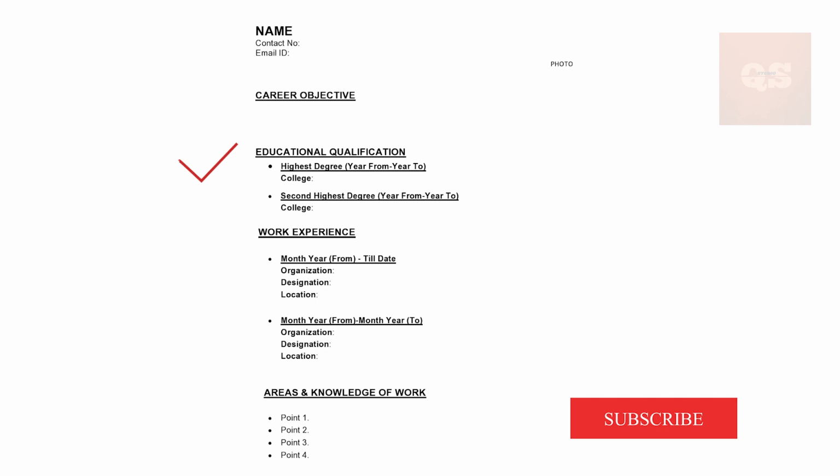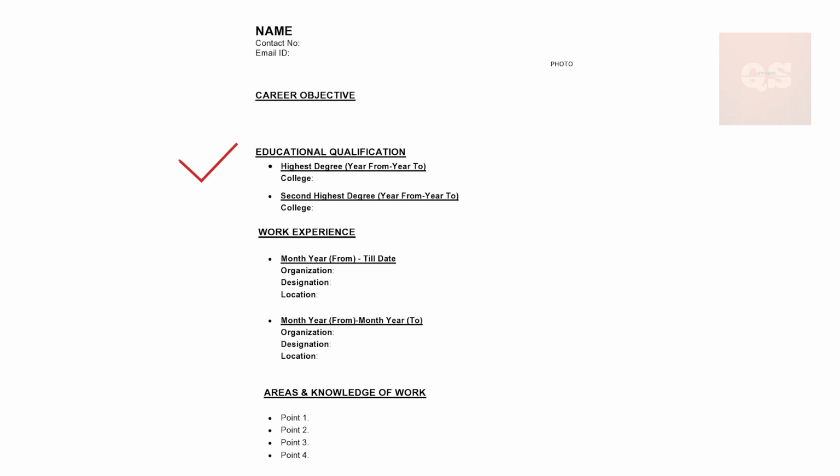In bullet points, you should first mention your latest educational qualification. If you have done your postgraduate, mention that. Then your graduate. Your school qualification is not required. Please understand that this CV template that I'm explaining is mainly for people who have experience. This is not for freshers. For freshers, some more sections need to be added. But this format that I'm explaining is mainly focusing on people who are experienced.